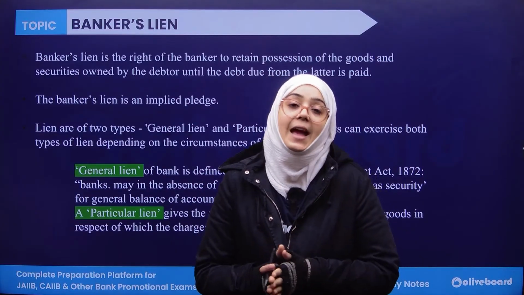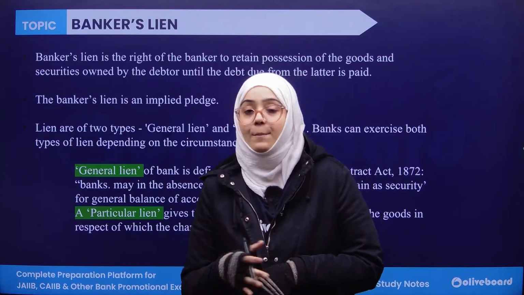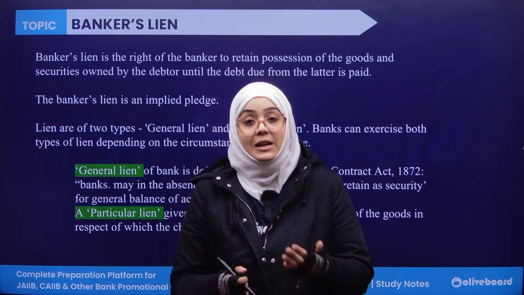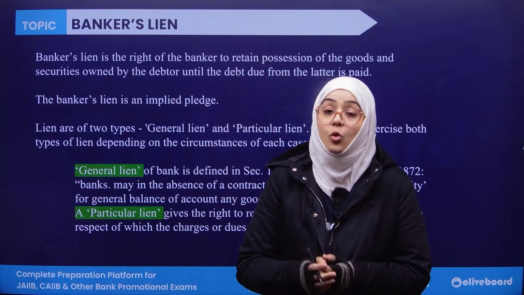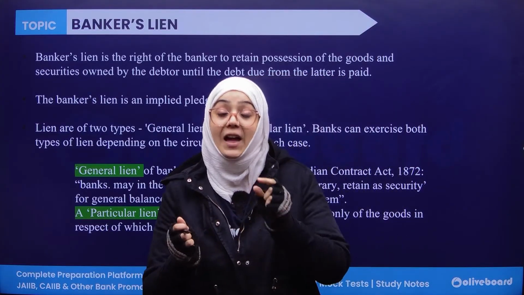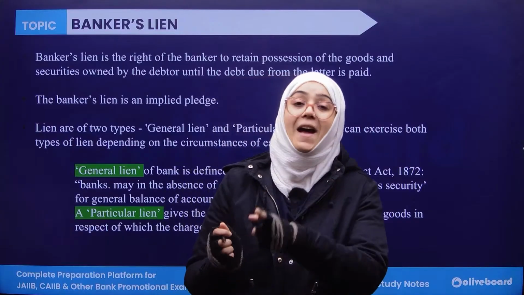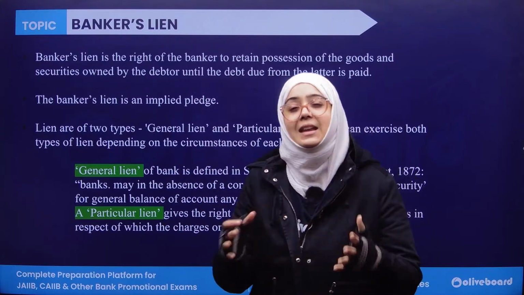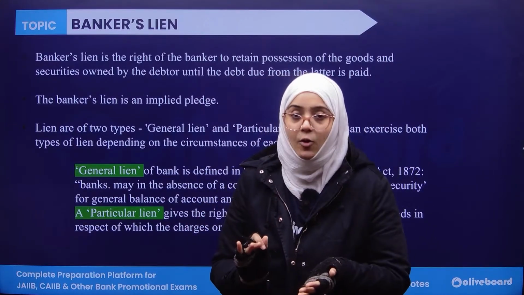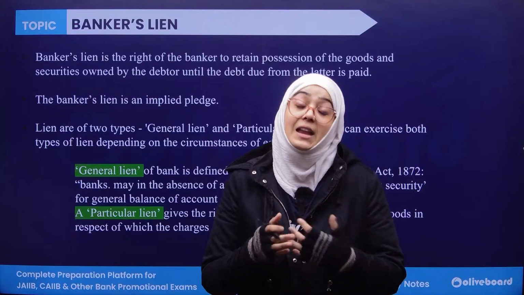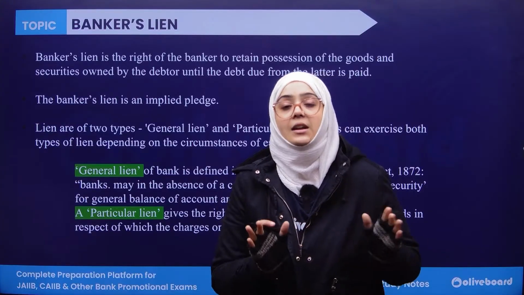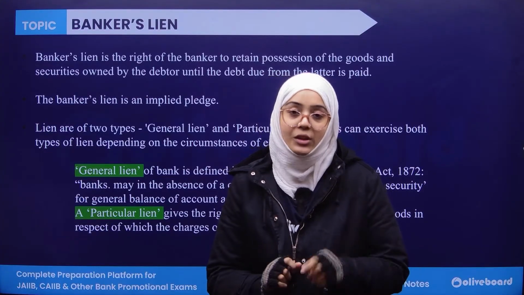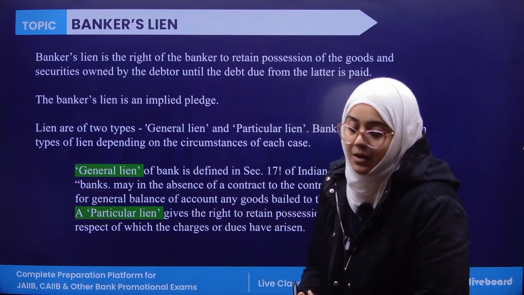Banker's lien can be particular or it can be general. Particular banker's lien means the bank takes possession of that particular good which you have given as a collateral while borrowing the loan. Whereas in general lien, the bank can take possession of any good, not just that specific good, until the debt of the debtor is fully paid. So this is known as the banker's lien.